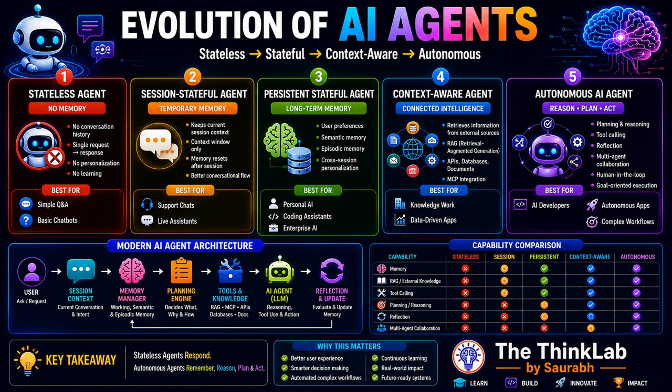Stage four is the context-aware AI agent, right? Memory alone is not enough. Sometimes the AI needs information that changes every day. For example, today's weather, company policies, medical documents, financial reports, or any kind of product manual, right? This is where the context-aware agent becomes more powerful. Instead of relying only on memory, they retrieve fresh information from external sources, right?